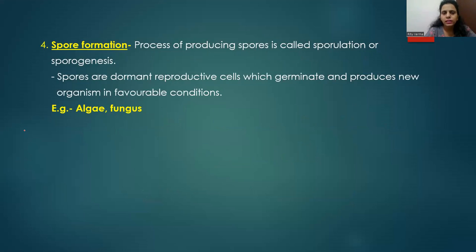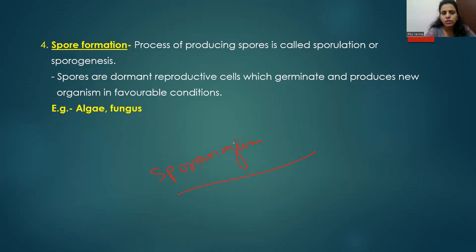We all know that there are some organisms on earth which reproduce with the help of spore formation. There are special structures present in the body of these organisms, and these structures are known as sporangium. Sporangium is singular and sporangia is plural.